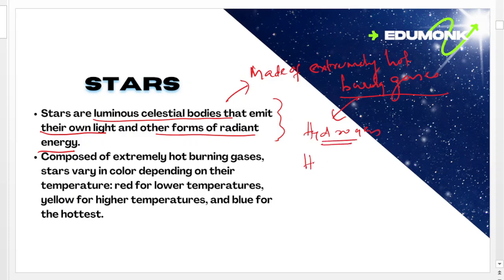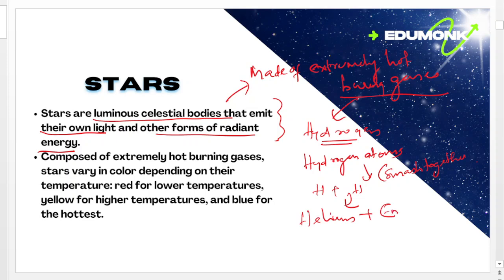Here the hydrogen atoms smash together, which forms helium plus energy. This energy is our light.